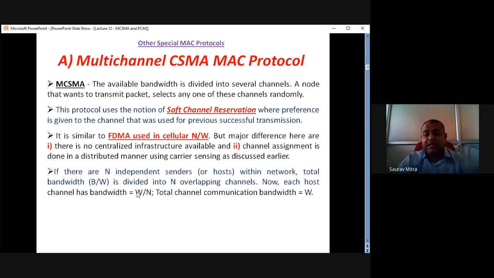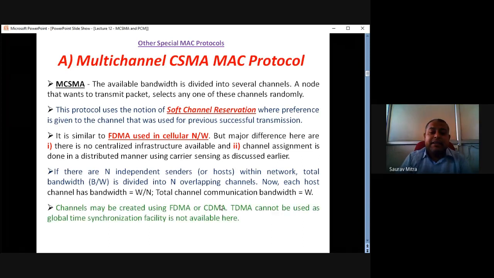Now each host channel has a bandwidth of W by N. Total channel bandwidth is equal to capital W. I have told you that MAC always checks for fair and equal allocation of bandwidth through all the communication channels. So if there are capital N communication channels, and total bandwidth available is capital W, then each channel will be allotted a bandwidth of W by N.